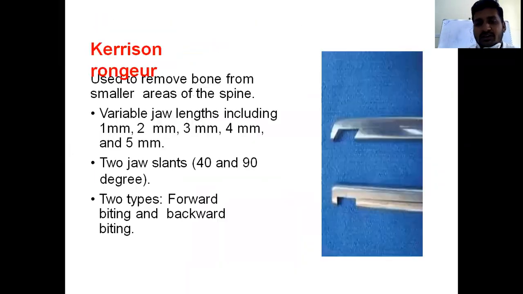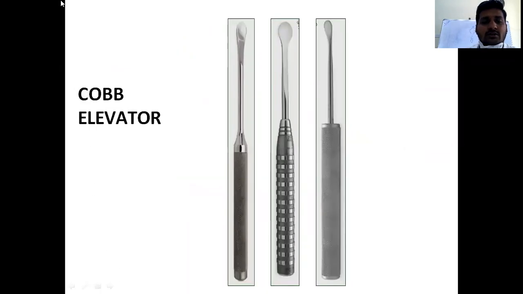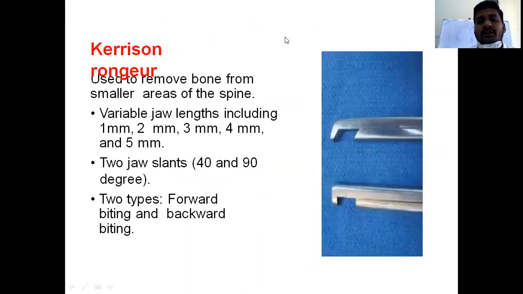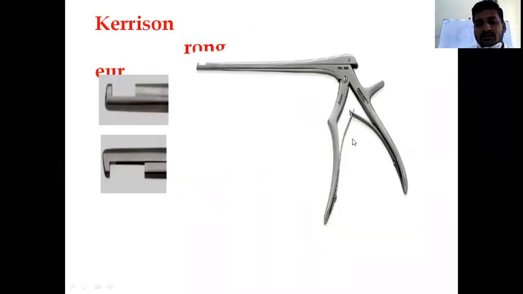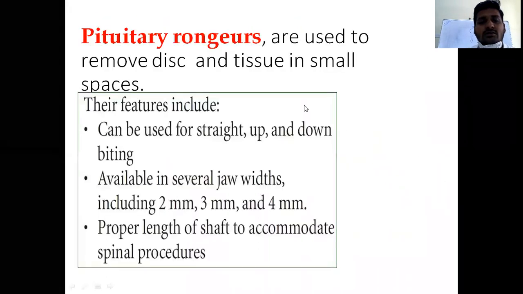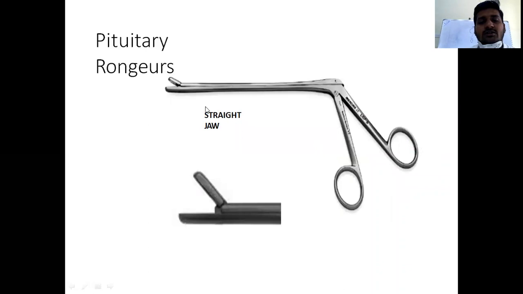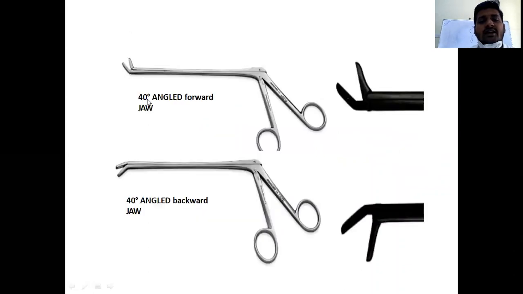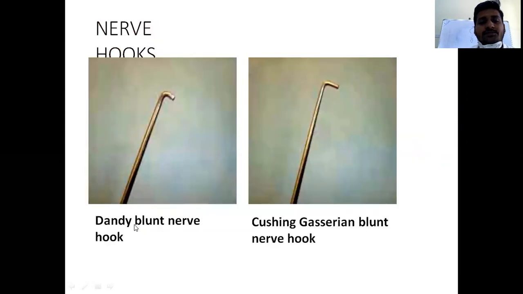These are all the spine instruments. Cobb's elevator is used to elevate the muscle from the bone, at the attachment near the spine. Carrington Rongeur is used to remove bone pieces. Pituitary Rongeur has a straight jaw, and this one is the angled one. Straight and angled, two variants: 40 degrees forward jaw and 40 degrees backward jaw.